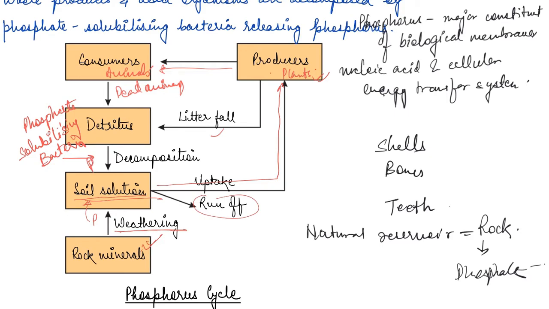So while decomposition, again this phosphorus is released from the detritus and it again enters into the soil, which is again taken up by the plants, which are the producers, and this cycle goes on. And this is all about the phosphorus cycle. Now I hope you have understood this cycle.